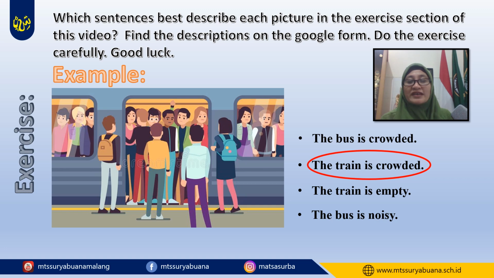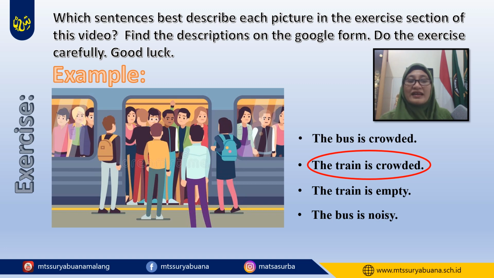Please choose carefully. In this example, the answer is the train is crowded. Look at this. The noun here is the train or a train, and the adjective is crowded. So the answer is the train is crowded.